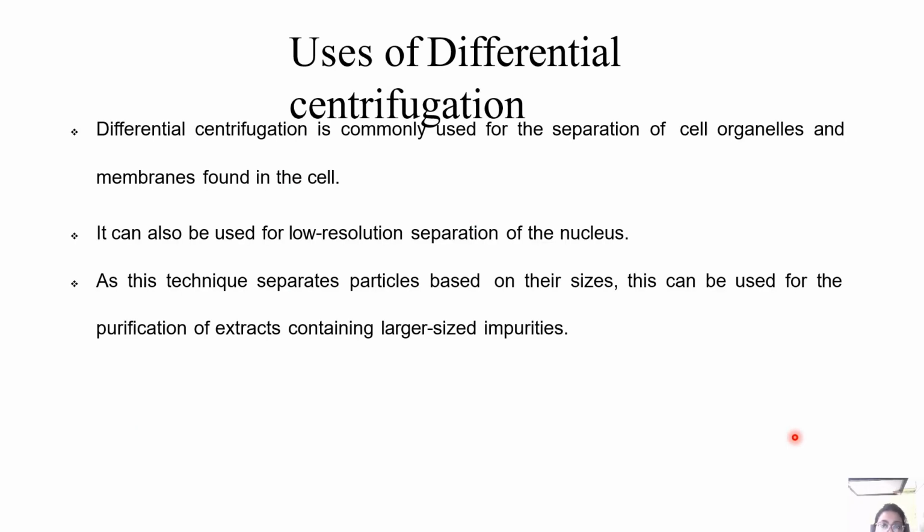It's commonly used for separation of cell organelles and membranes found in the cell. It can also be used for low resolution separation of the nucleus. As this technique separates particles based on their sizes, it can be used for the purification of extracts containing larger sized impurities.